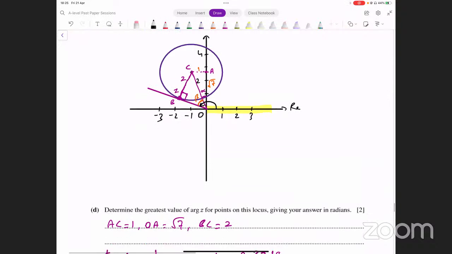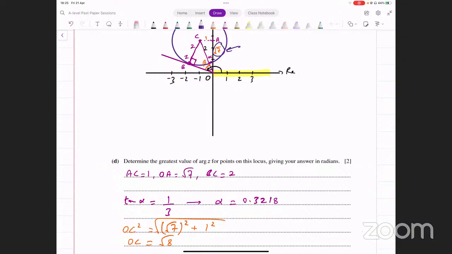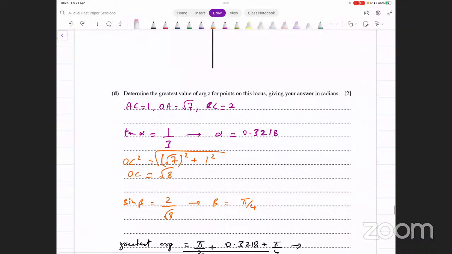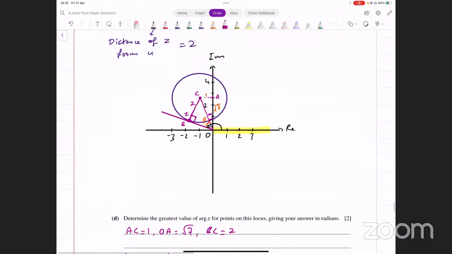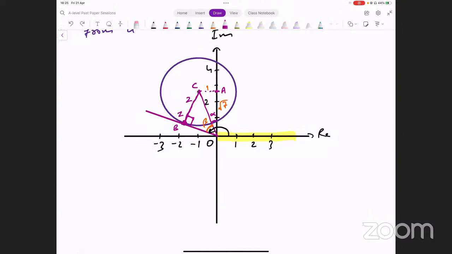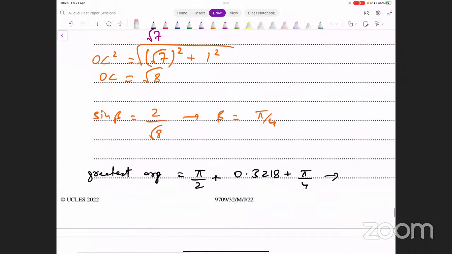Okay, I'm sorry about this. I made a mistake here. I should have taken the length square root of 7, and I took 3 instead. For alpha, I wrote 3 there instead of square root of 7. Okay, this became too cluttered, so you need to keep this clear here. This length OA is square root of 7 and not 3. I put 3 by mistake, so if we make it square root of 7, that should give me tan inverse of that, which is 0.3614. So this should have been 0.3614 here.